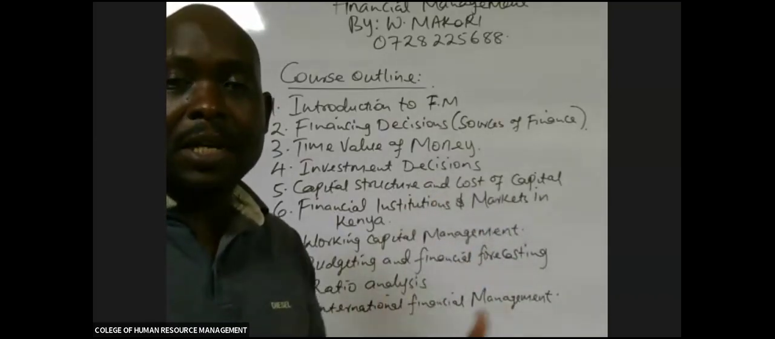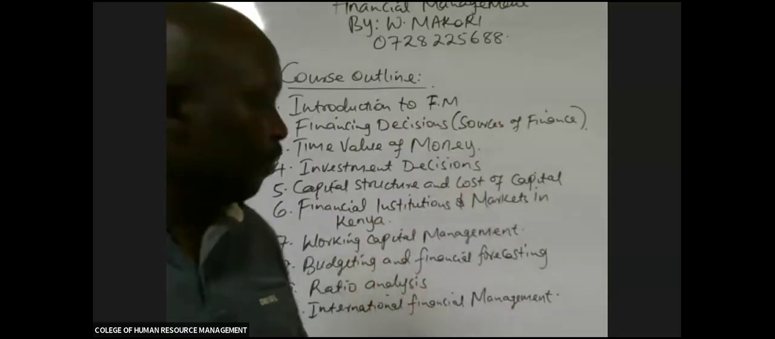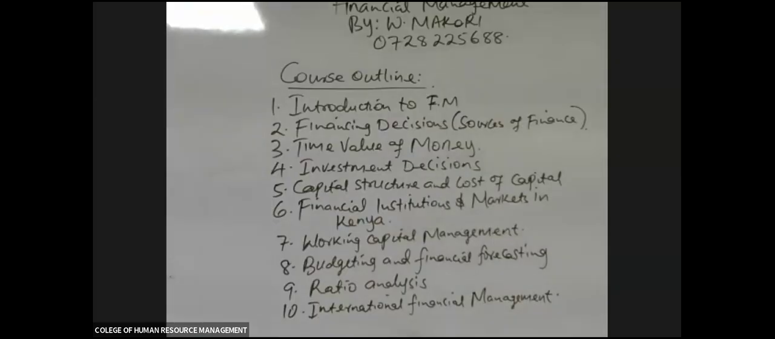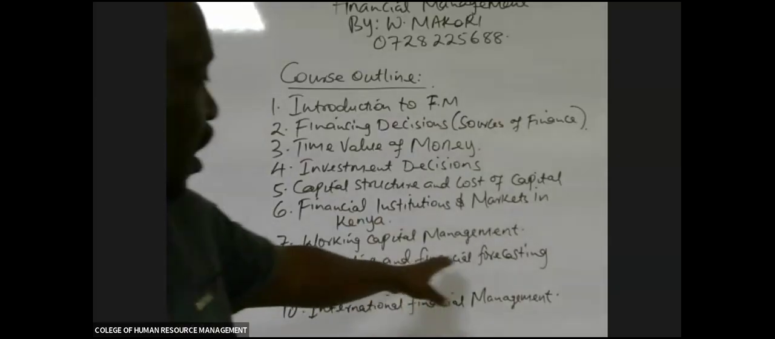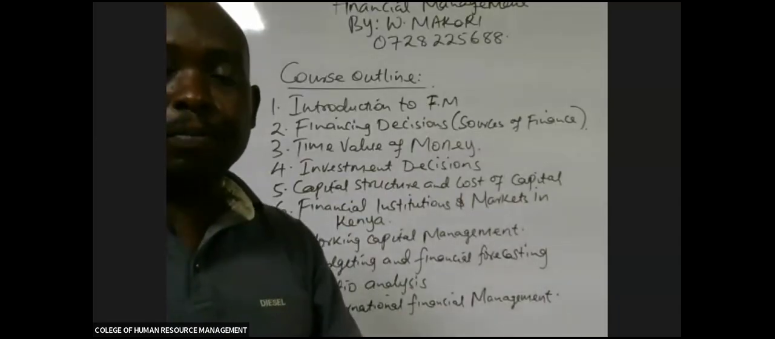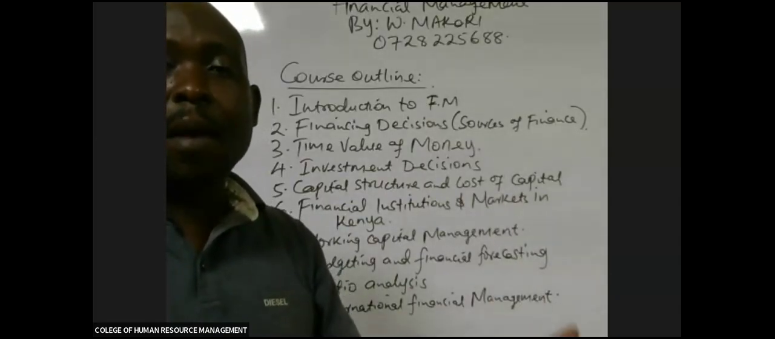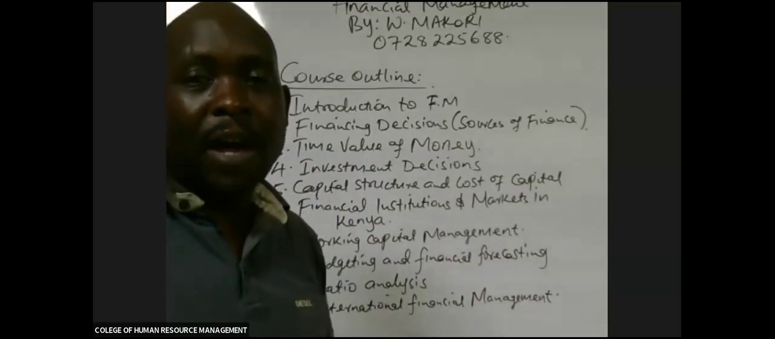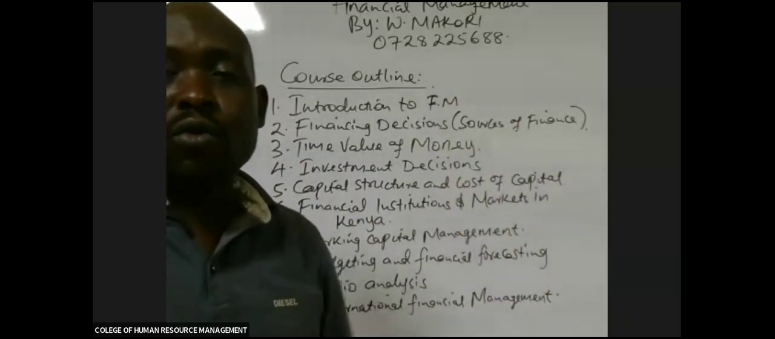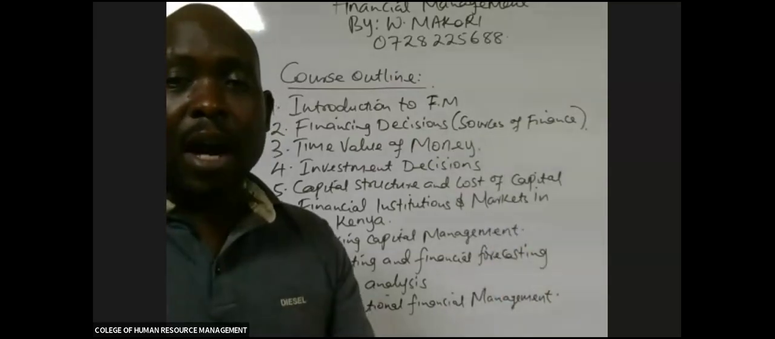So how do they operate? How are they regulated? Topic number 6 will give us more information on that. Then we have got the working capital management. Working capital management is simply current assets minus current liabilities. That is working capital. If you take all your current assets, you subtract your current liabilities, that is working capital.